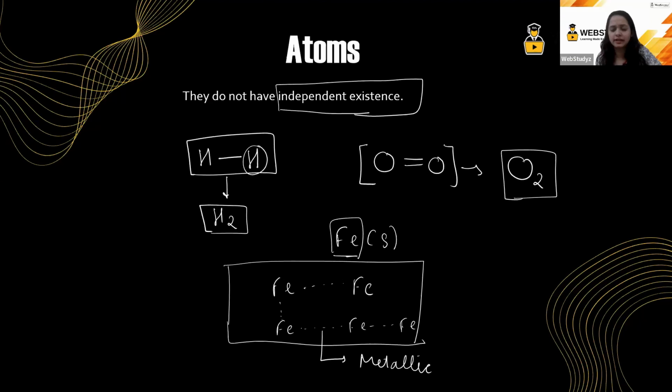You must have studied about this in your class 10th. So atoms are always linked with one atom or another atom. It can be the same or an atom of another element, but they do not exist independently. I hope I have made myself very clear.